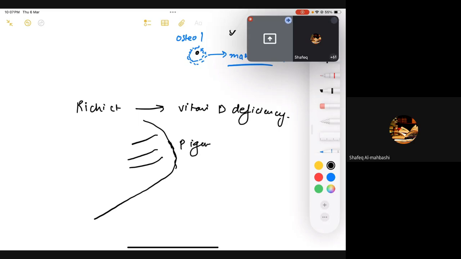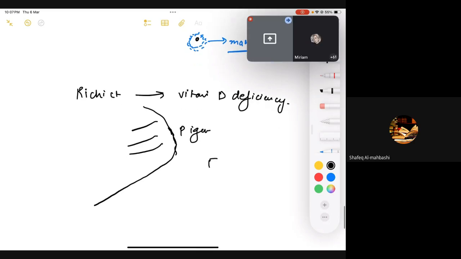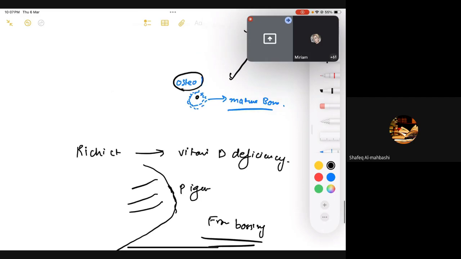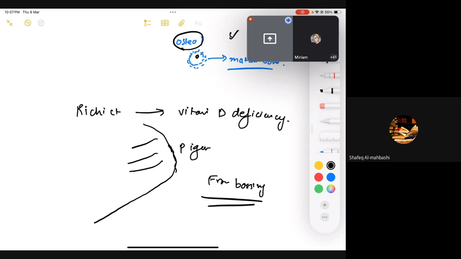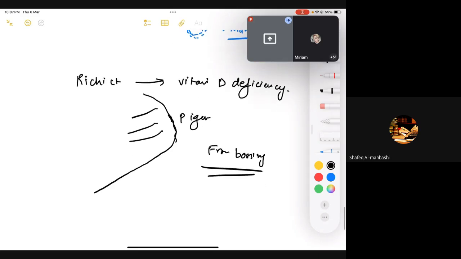Okay, so you have a word MCQ on that. You will be seeing frontal bossing. Why? Because if you cannot mineralize the osteoid, osteoid is being made by your osteoblast, but the problem is you cannot mineralize it. So your osteoblasts are going to lay down a lot of osteoids, and a lot of osteoid is laid down in your forehead. It's going to end in frontal bossing. Is that clear? Due to osteoid deposition in the skull.